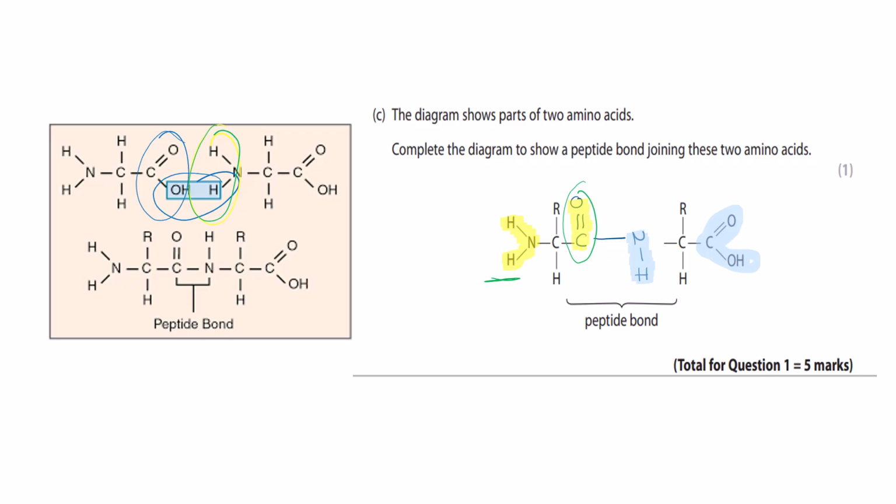And then the side with the hydroxyl over here is going to have the amine group over here. This is our peptide bond. All these marks till now, there is nothing difficult and you should be getting them. So you should be aiming to get these 5 marks because these questions are very easy.